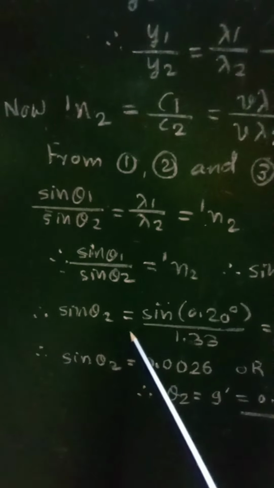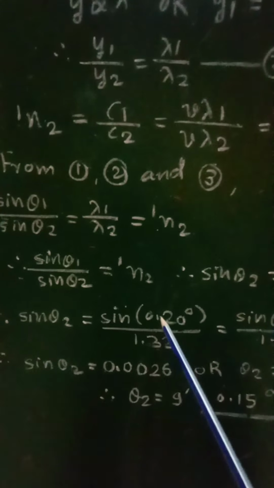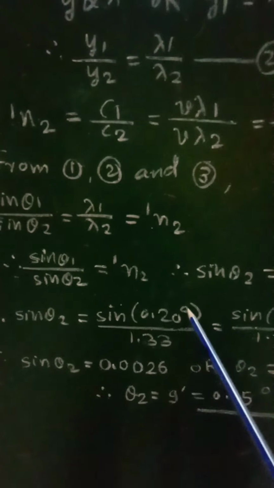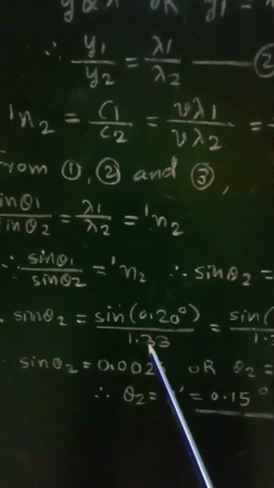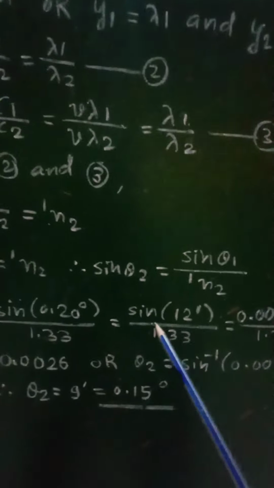Putting in the values, sin theta 2 equals sin theta 1, which is 0.20 degree, upon the refractive index 1.33.